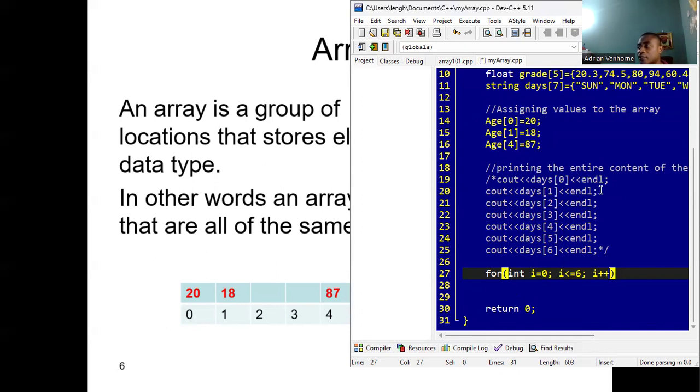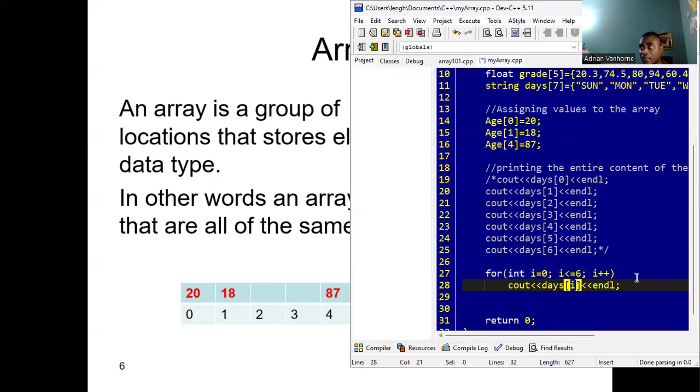And then what we can do now is just grab any one of these lines, just one of these lines, and pop it in here. And we need to change one thing. What's that? Yes, we're going to change this 1 to i, because i is going to be changing from 0 all the way up to 6. And that's it. So instead of writing 7 different lines, we can print out the entire content of the array using 2 lines.